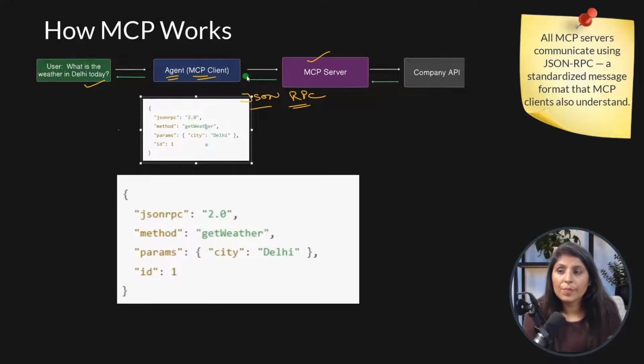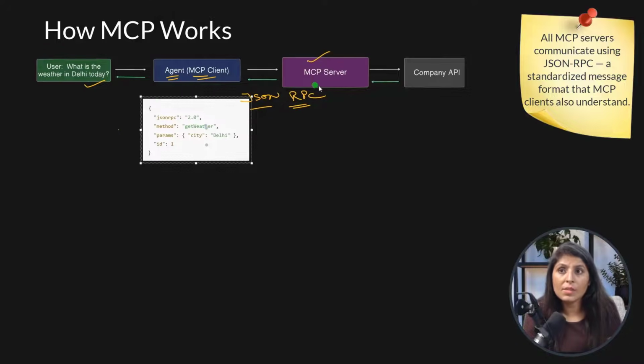The MCP client converted this question into JSON RPC. Why? Because the MCP server understands this format only. So whenever there is any interaction between the agent and the server, that interaction will be in this format only. And who is helping the agent convert the information into JSON RPC? The MCP client.